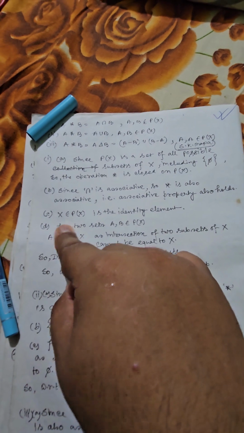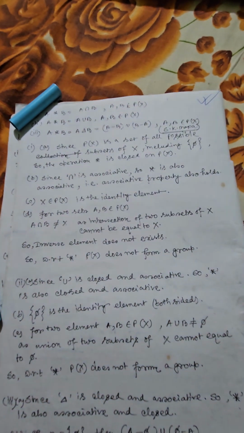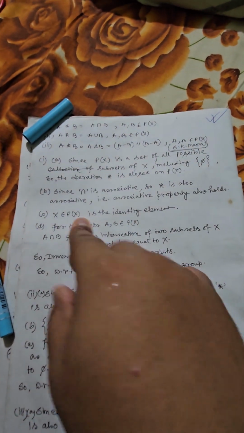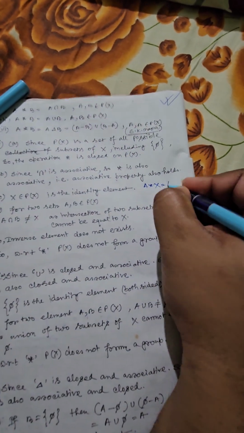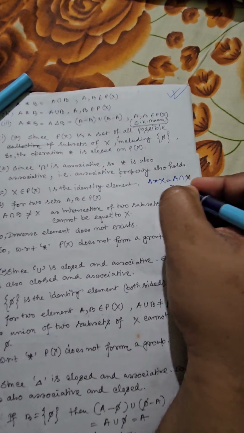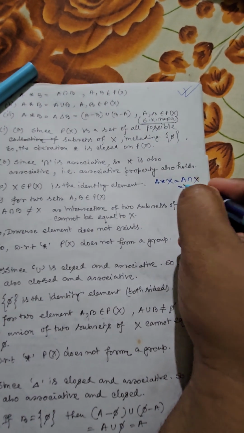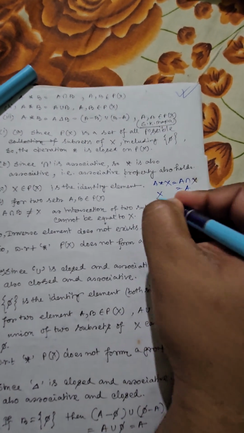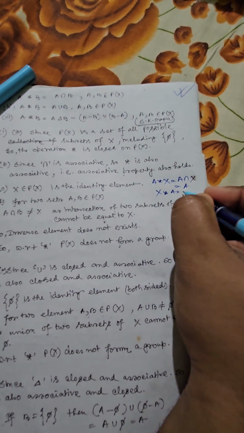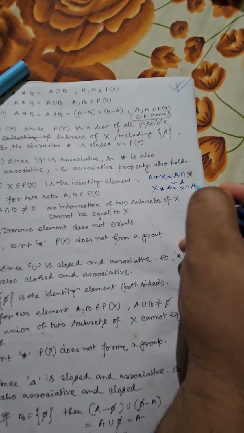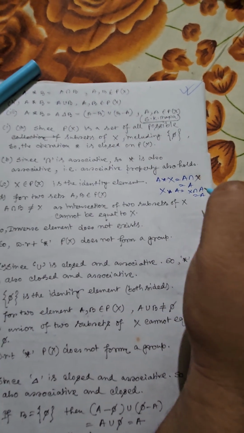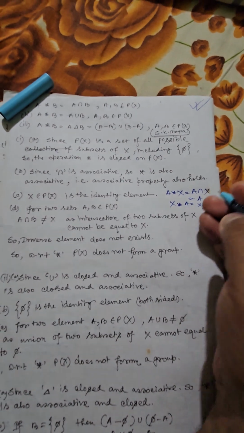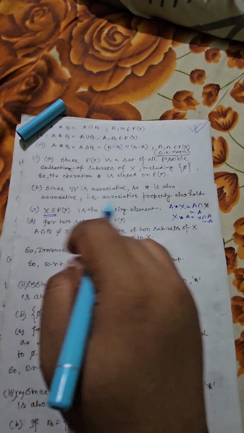Now we can understand X, that is the original set itself, is a member of the power set of X. So if I want to say A star X, that will be A intersection X. Which one is larger? X is the larger part, so intersection will give you A. Similarly X star A will also give you X intersection A. From here on again you will get A, and this must be true for all possible structures belonging to P of X. So we can say X is the identity element present in this power set of X.